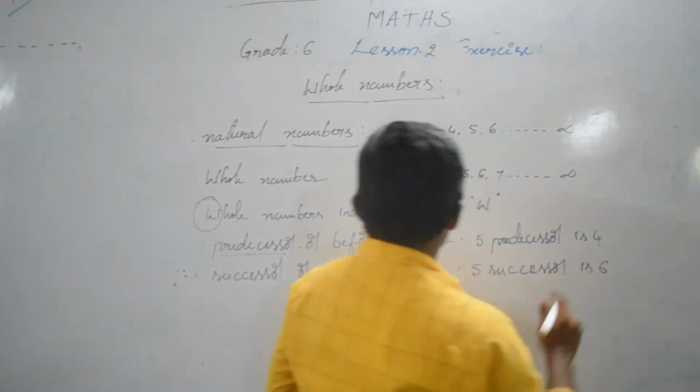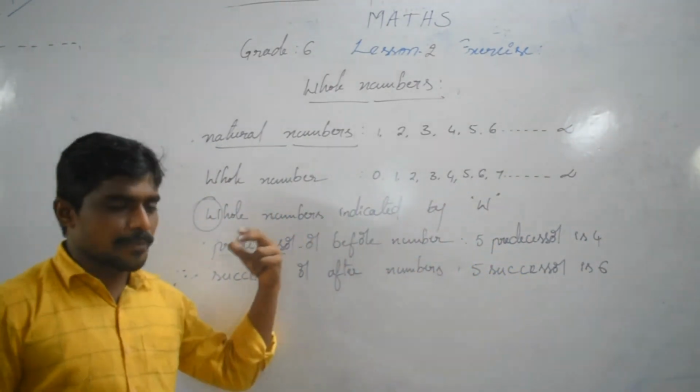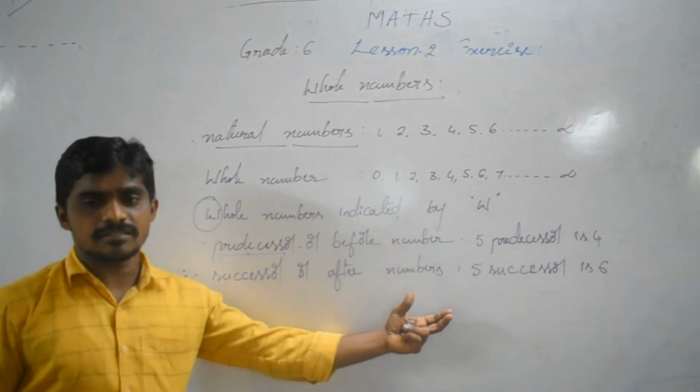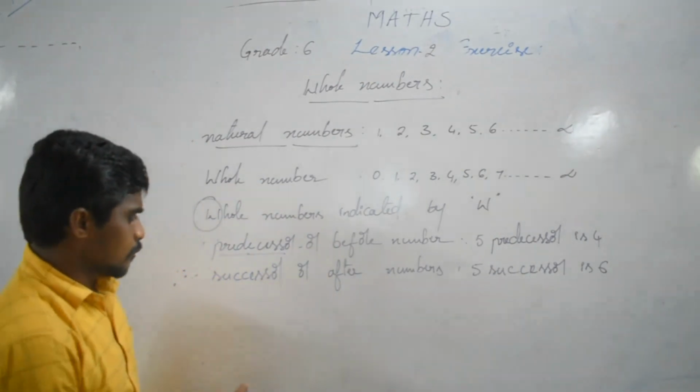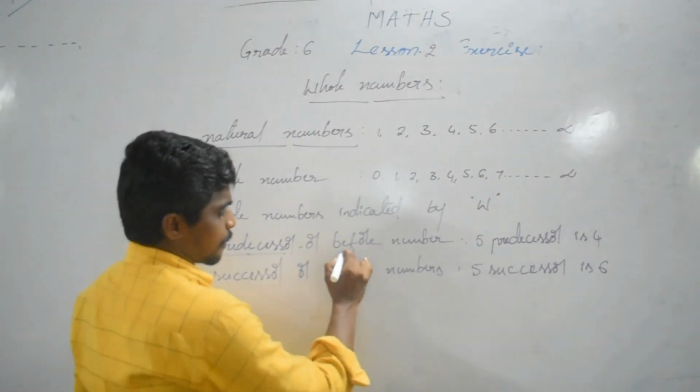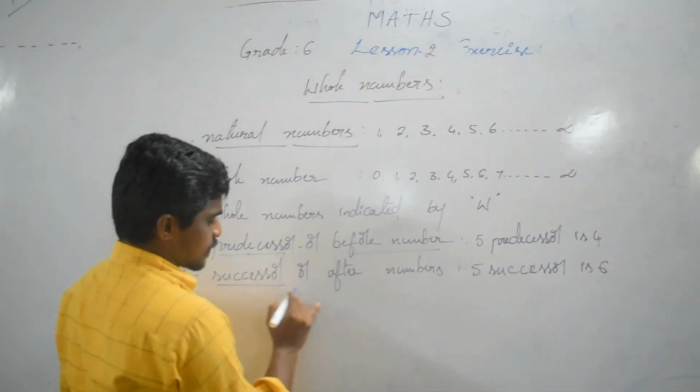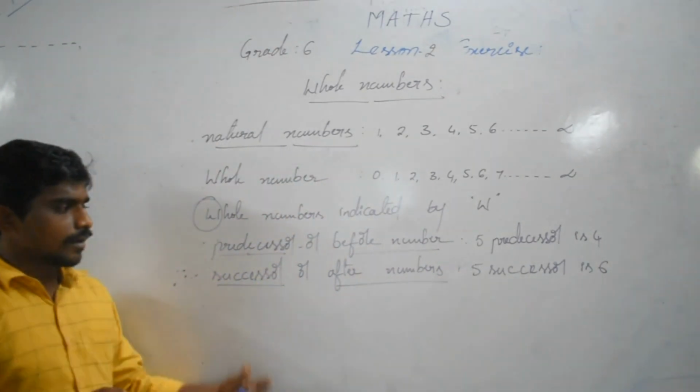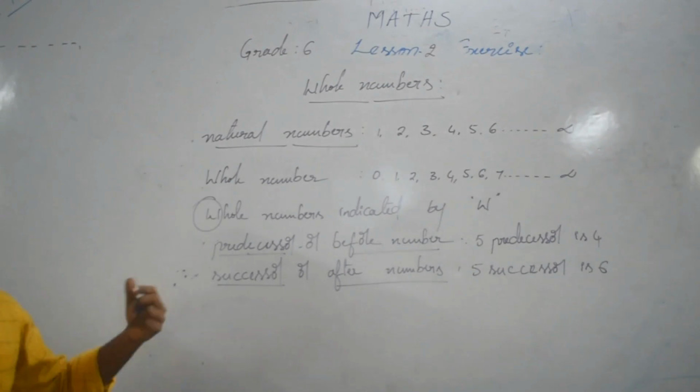So predecessor means the number before, and successor means the number after. Keep this in your mind.